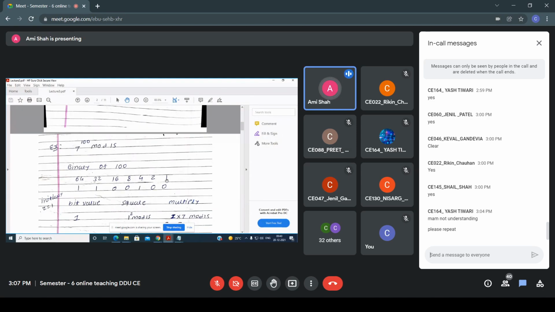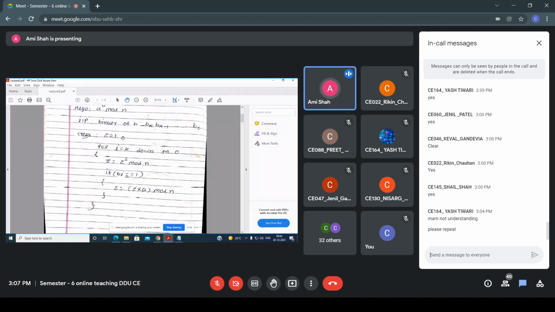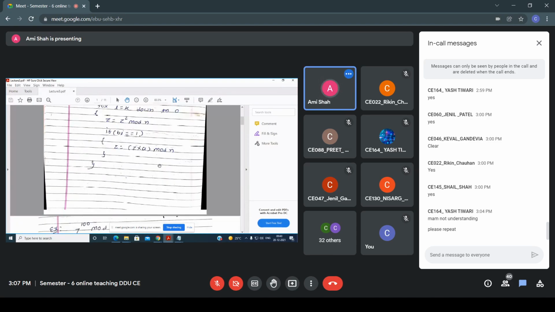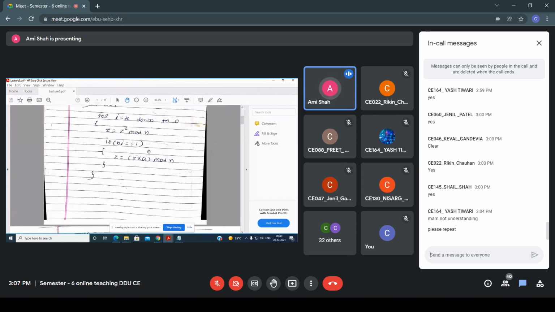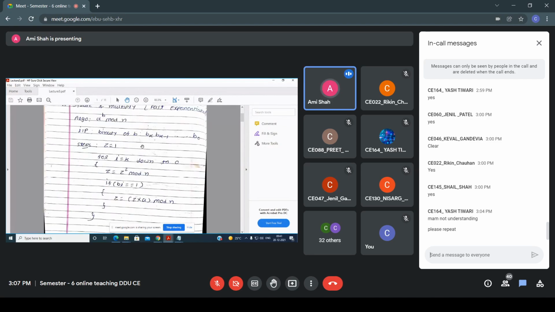Now after that, what you have to do? Initially, take z equals 1, and take the bits one by one, and calculate z equals z square mod n. This concept that I have explained, you have to start from here. So the bit value is 1. Now I have written the two parts, square and multiply. The multiply portion is executed only if the bit value is 1, right?